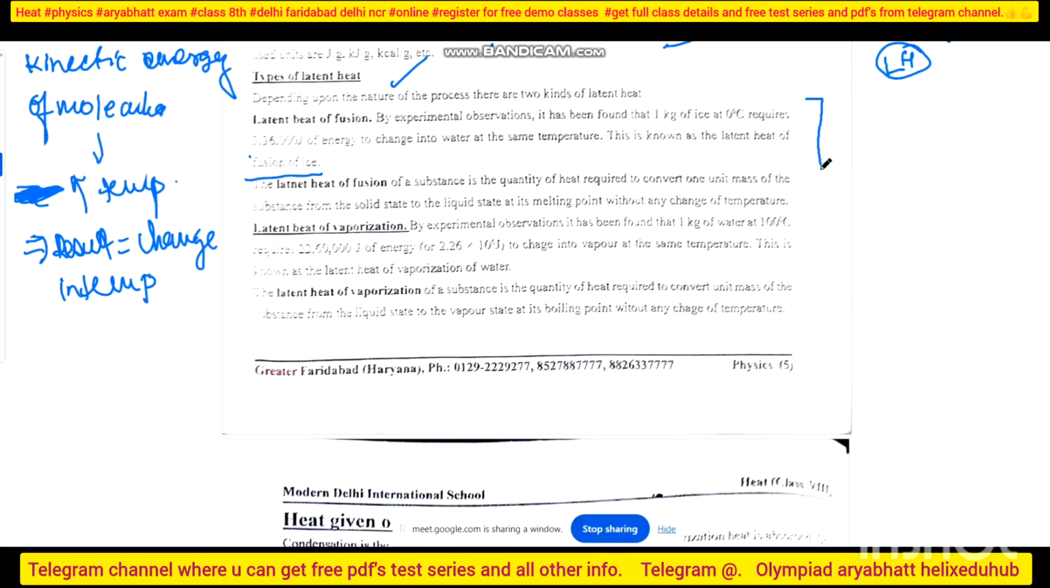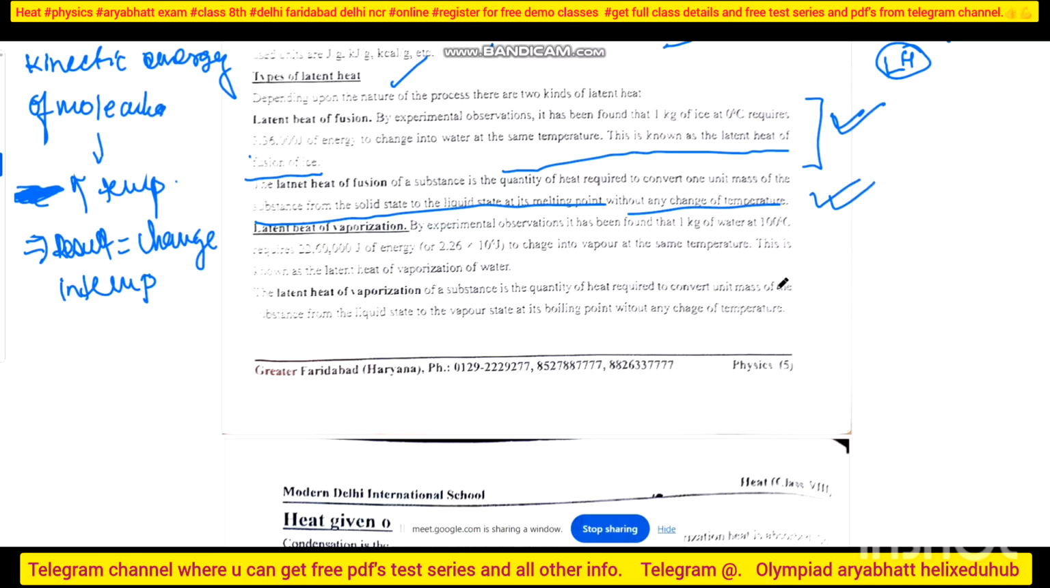Or I can say, what is latent heat of fusion? I will say the latent heat of fusion is that in which 1 kg of a substance is changing from solid state to liquid state at the same temperature. Is this okay? Yes, ma'am. It is given for ice. I can say the fusion is the quantity of heat required to convert 1 unit mass of a substance from solid state to liquid state at its melting point without changing the temperature.